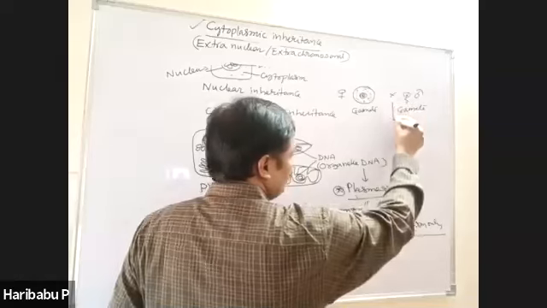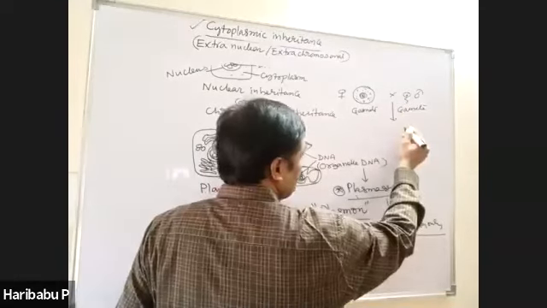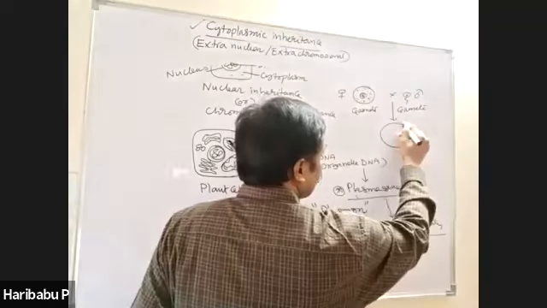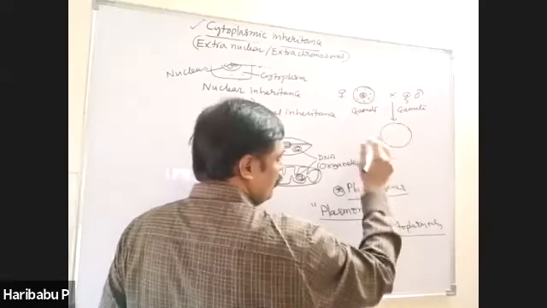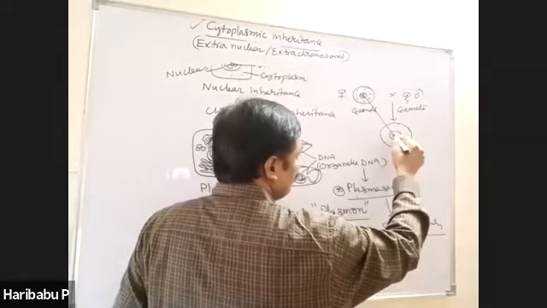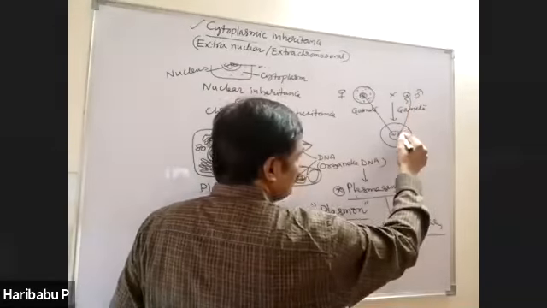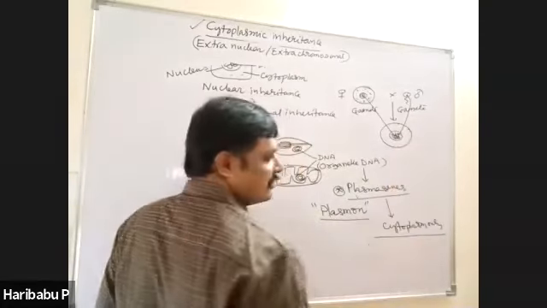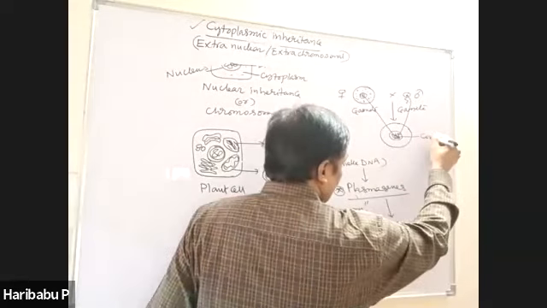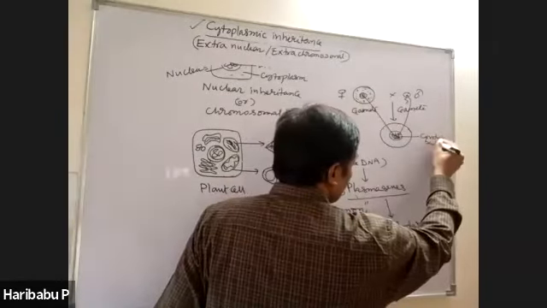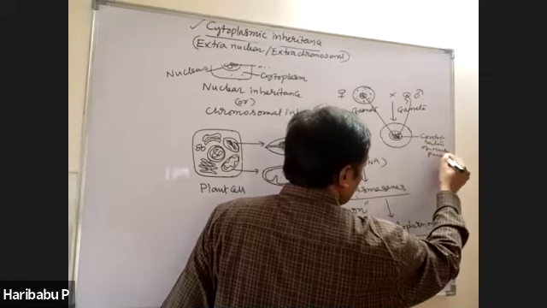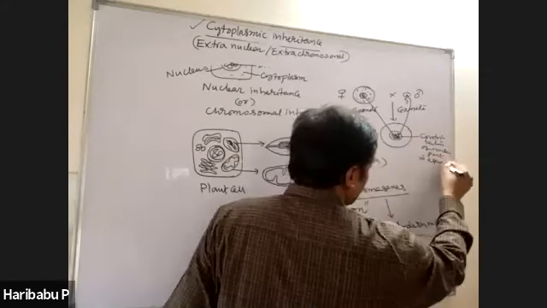During fertilization, when these two gametes are fused, a zygote is produced, right? In the zygote, the nuclear part of this one and the nuclear part of this one equally enter. That means the contribution of nuclear part is equal, right?